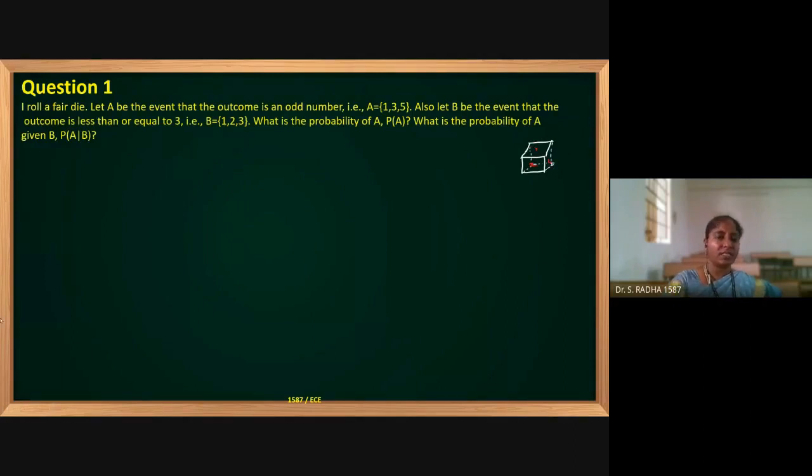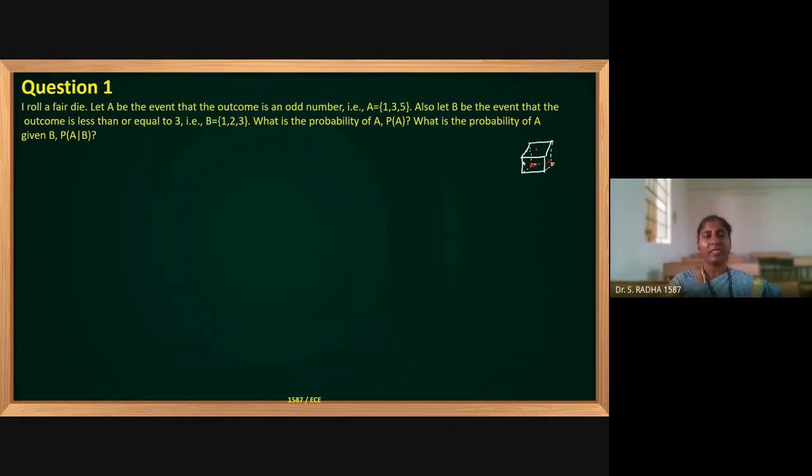6 faces are there, 6 numbers are given. When I roll the dice, there is a probability on the face of the die. When you toss a coin, on the top, whatever is coming, that we will consider as the outcome. Okay, so if on the top head is there, bottom there will be tail. On the top tail is there, bottom there will be head, like that.